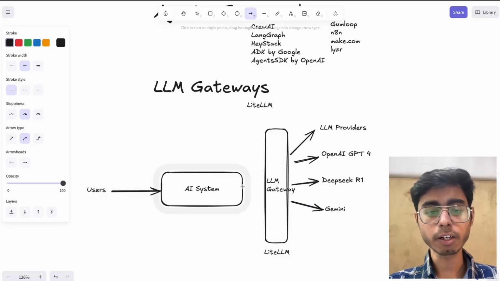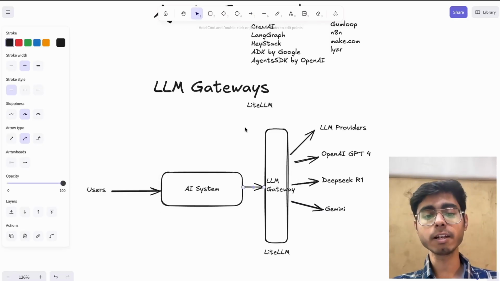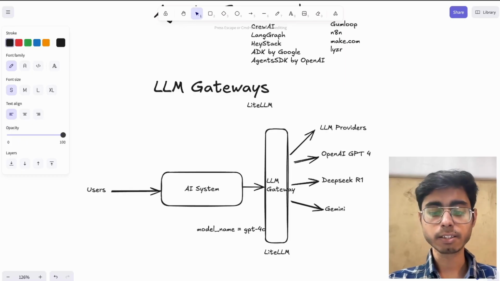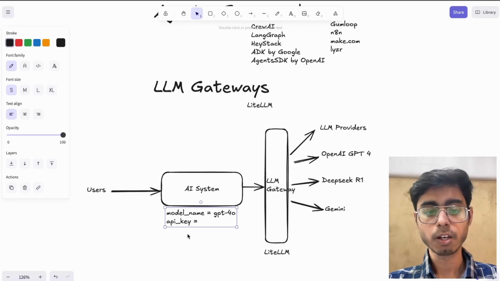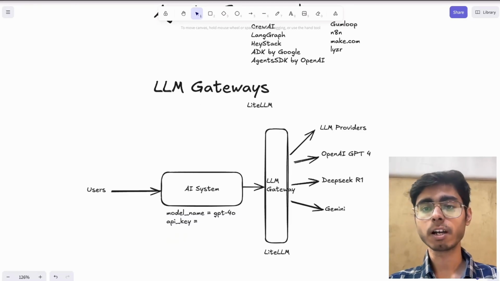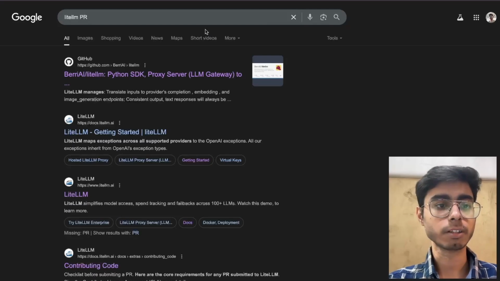So over here in your backend, you define two things. One, hey, I'm using this model name. So you just define a string: I'm using GPT-4o. And this is my API key for OpenAI. That's it. This is the configuration. Once you do that, your task is done. So this is how LLM gateways work, and this is LiteLLM, the thing that I'm talking about.